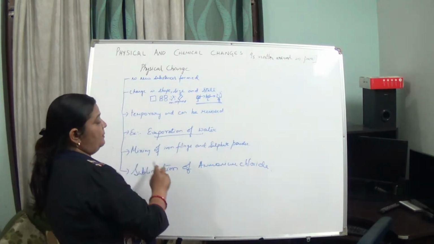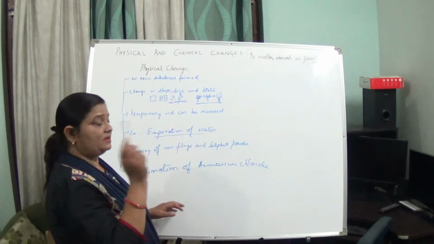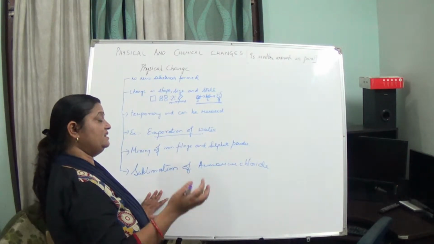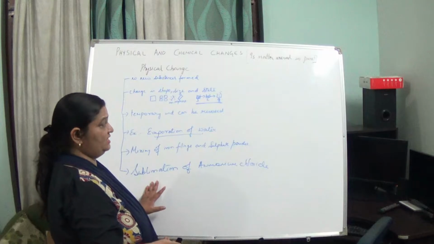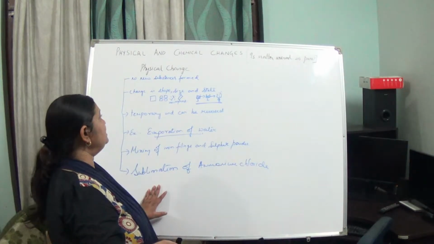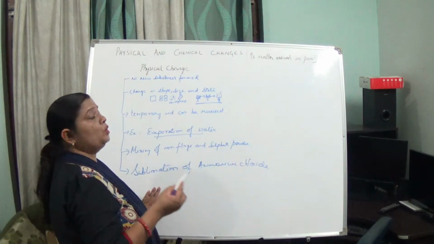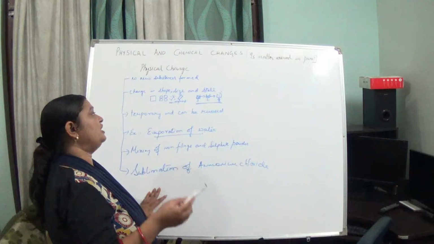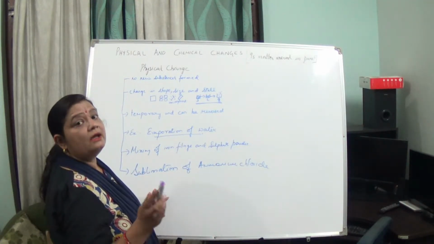So this is a physical change. Sublimation of ammonium chloride. Naturally ammonium chloride is a solid which sublimes when temperature is applied to it. But when the temperature decreases, it solidifies again and we get it back. So it is also a physical change. So physical change is a change in which no new substances are formed, in which there is change in shape, size and state, and it is temporary and can be reversed.